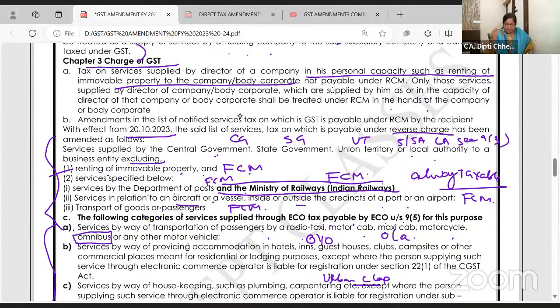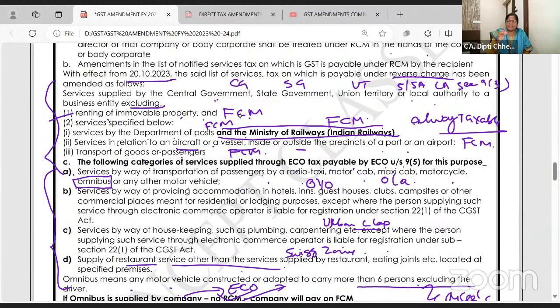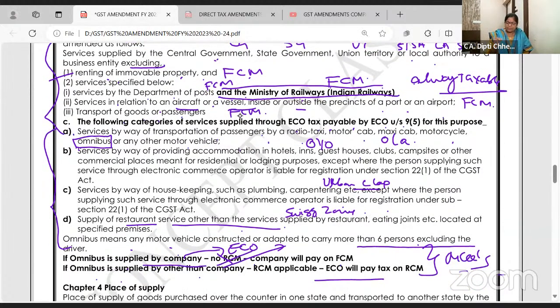Central government giving services, we are supplying services to central government, वो तो है ही. Central government giving services, these four are taxable on forward charge. Entered into this is Ministry of Railway along with Post. Post के basic services are exempt, envelope and postcard, बाकी taxable.